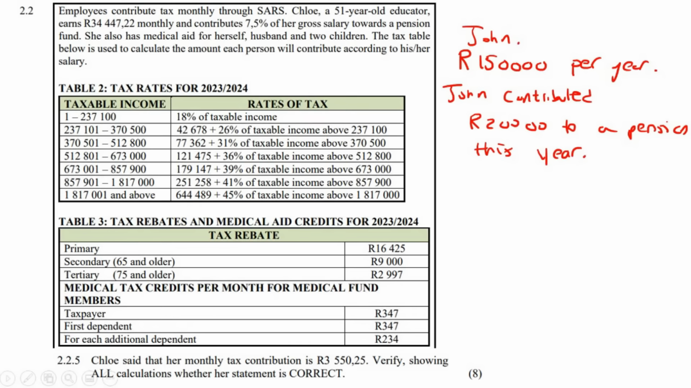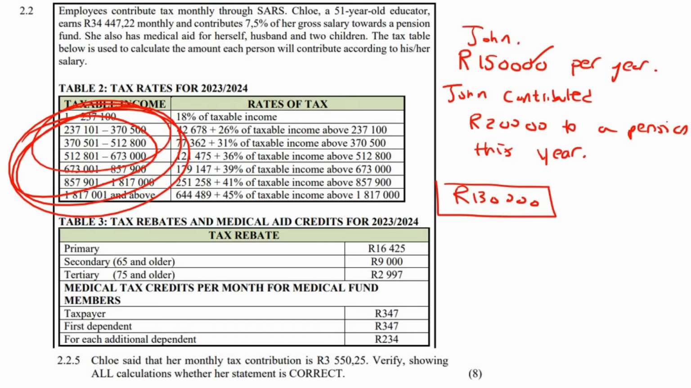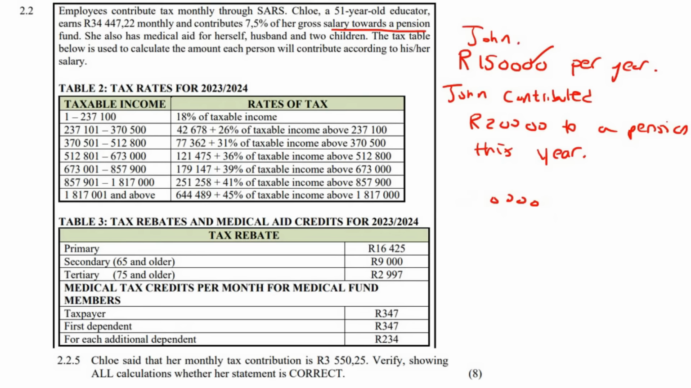SARS is going to say, okay, John earned 150,000 rand, but he took 20,000 to put towards pension. So how much is left over? 130,000 rand. SARS is going to take that amount over there, and that's where they're going to go into your tax tables. There could have been other deductions as well. There could have been things like UIF, and other kinds of deductions. But in this example, I'm talking about a pension because they said here, a pension fund. They didn't talk about UIF and all of that.